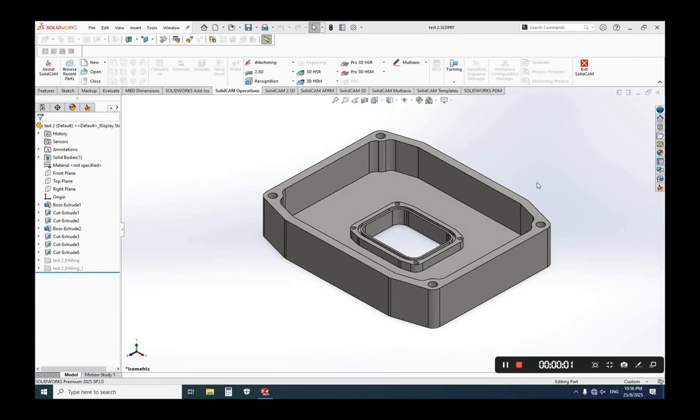How to do machine setup. So this is a model that I have created. I leave a link in the description below for you to download this model.